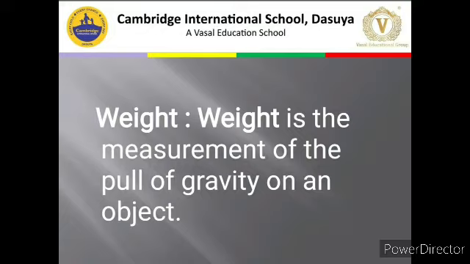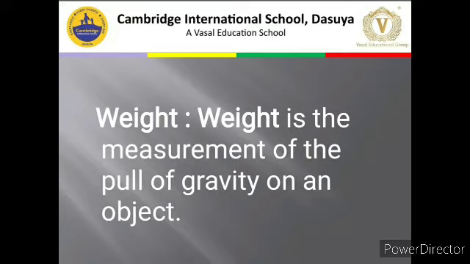Same is the case over here, the weight depends upon the gravity pull. Fine. But if you go from place to place, suppose your distance from earth's surface keeps on increasing or decreasing, according to that your weight will also vary. Why will it vary? Because weight is the gravity pull.